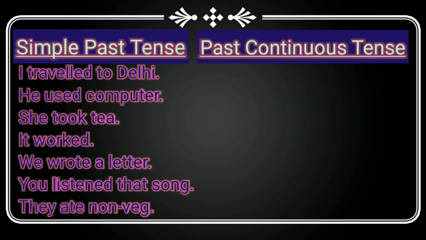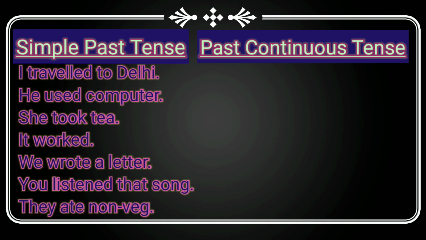He used computer. She took tea. It worked. We wrote a letter. You listened that song. And they ate non-veg. These are some of the examples of simple past.